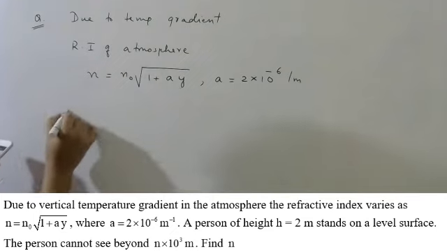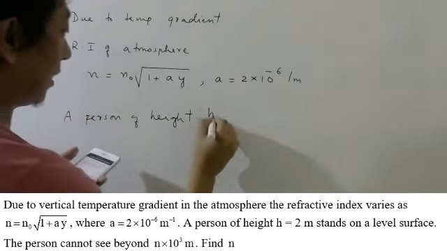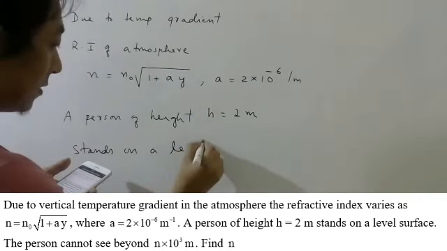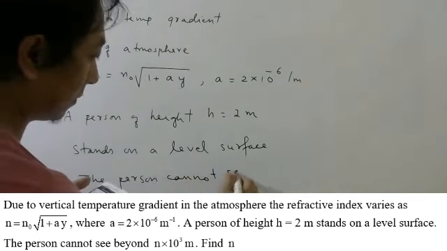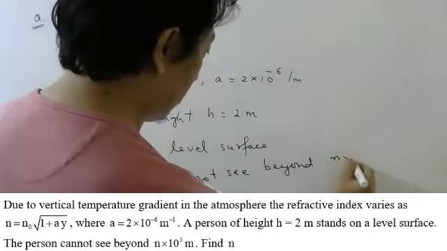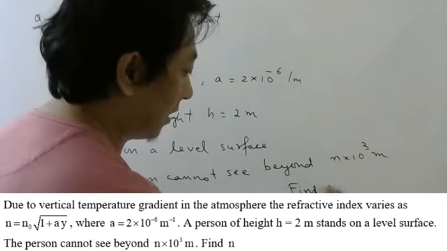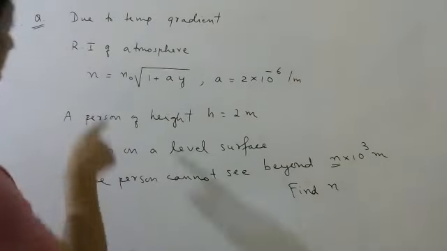So they are asking: a person of height h equal to 2 meter stands on a level surface. The person cannot see beyond n × 10^3 meter. Find n. So if you look at the formula for refractive index, what is this n naught?